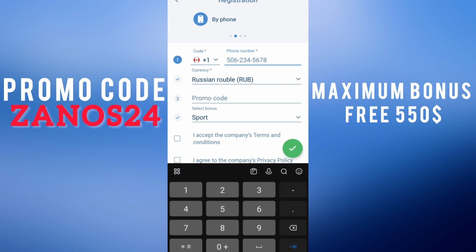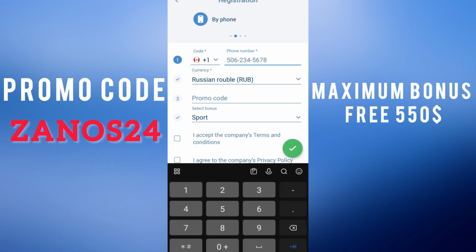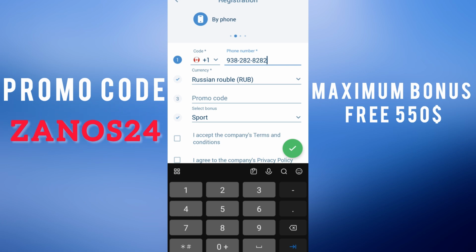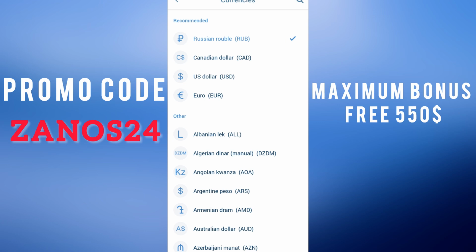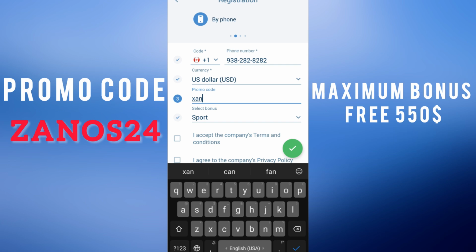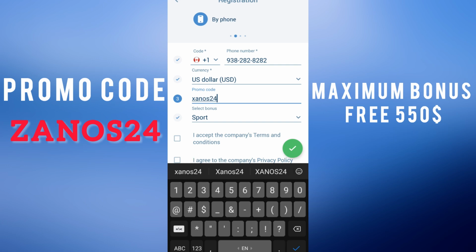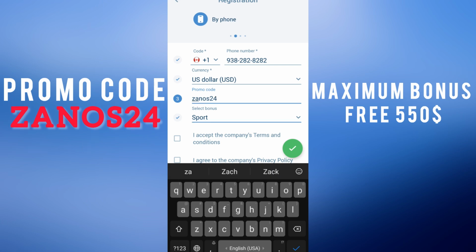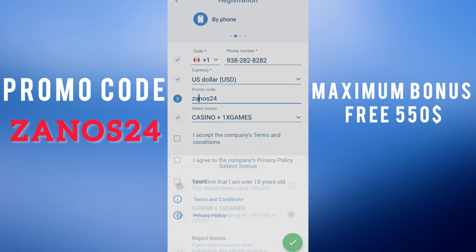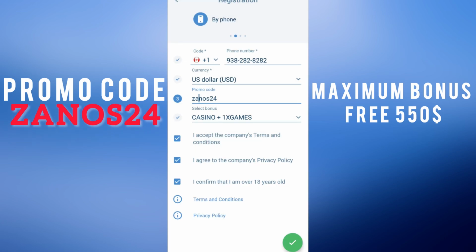Our second variant, by phone. Enter your actual phone number, code of your current country, current value US dollar. Working promo code is ZANOS24. Select your bonus on sports or casino. Accept and accept all the rules.